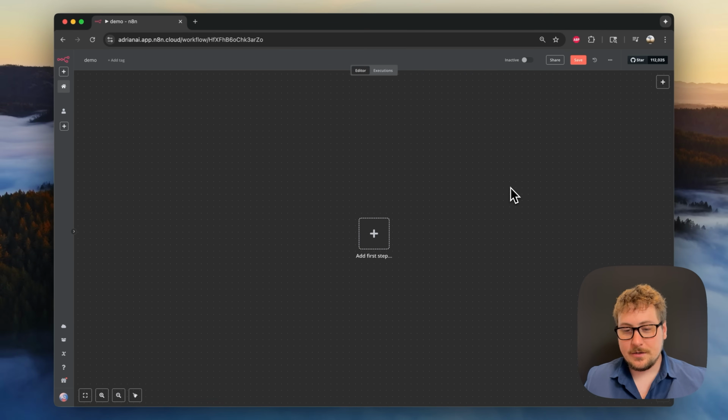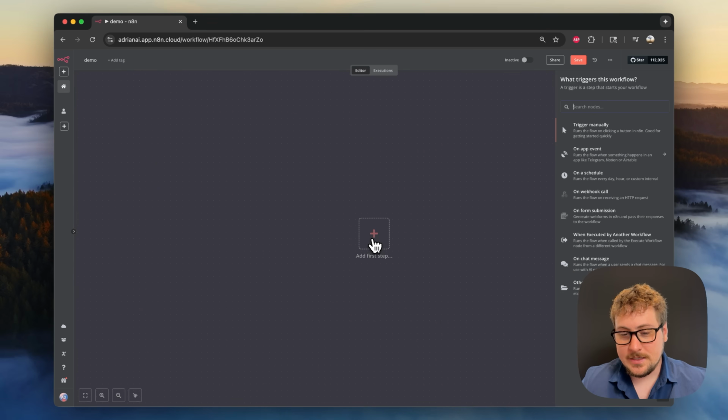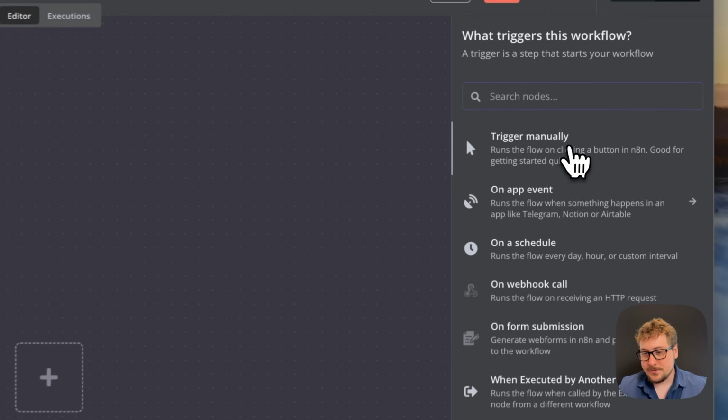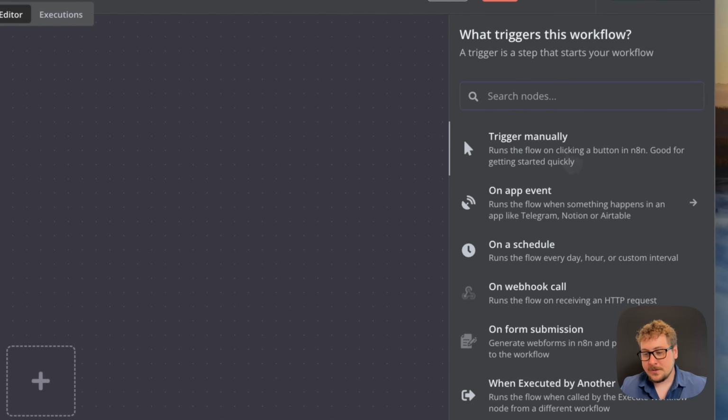And then the first thing you're going to need is a trigger. So I'm going to hit this plus button right here, and you can see there's a lot of options. There's trigger manually. This will allow you to just click a button each time you want to run the workflow, but you will have to have the page open for that to work. You can do an app event. Something like if you send a message to a channel on Telegram, it will then start the workflow. You could do on a schedule. So this means that maybe at 6 p.m. every day, I want this workflow to run.